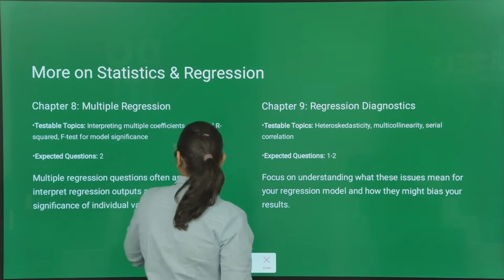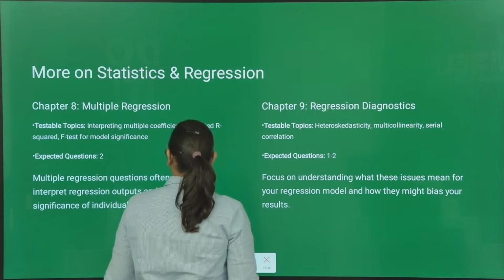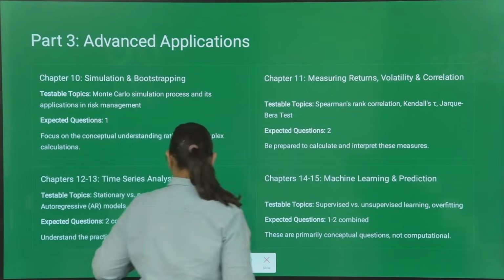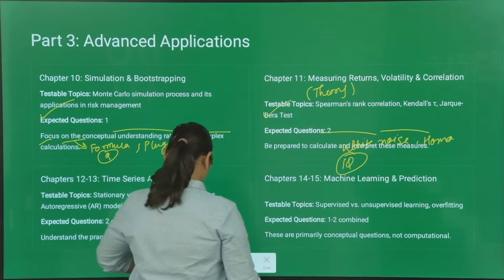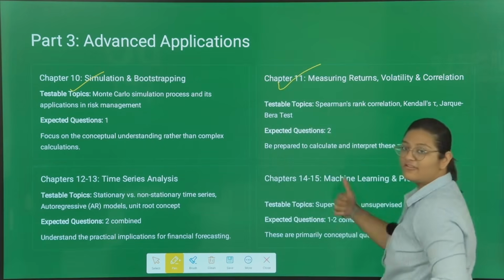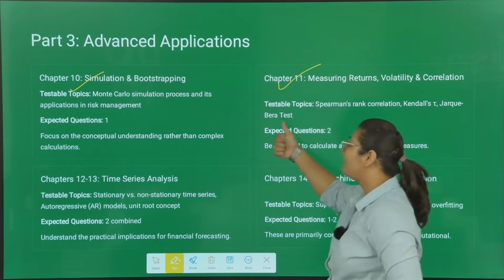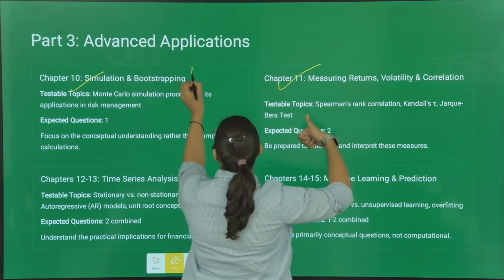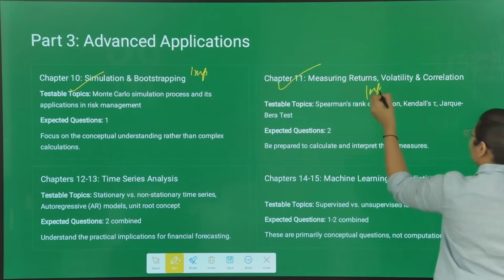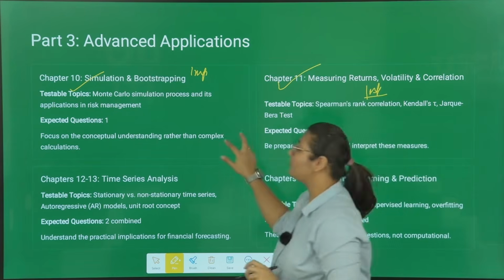Now let us go to the next chapters. These 2 chapters, that is simulation and bootstrapping, and measuring returns, volatility and correlation, you need to know very nicely. Both are important. Why am I writing it as important? Because both chapters are very scoring.